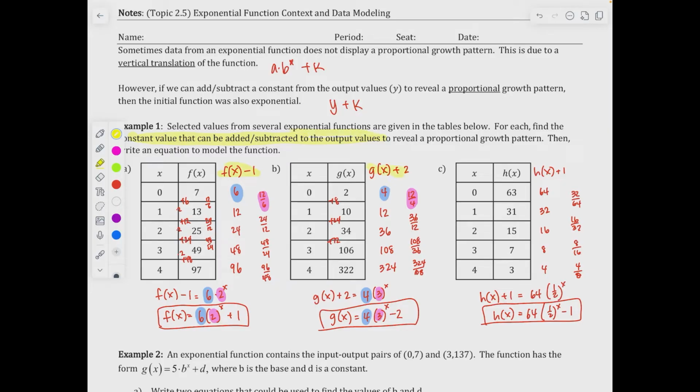That's this right here in yellow. That's what we were doing. We're adding and subtracting values to reveal a proportional growth pattern. That's what we were doing on these pieces right here. These are the proportional growth patterns. Okay, so that's example number 1.